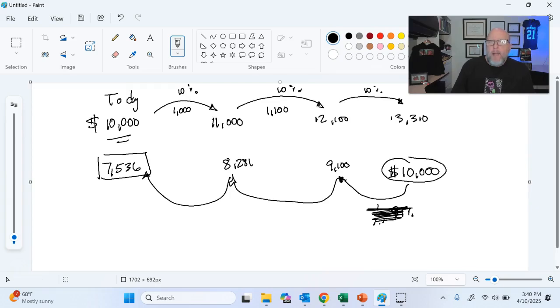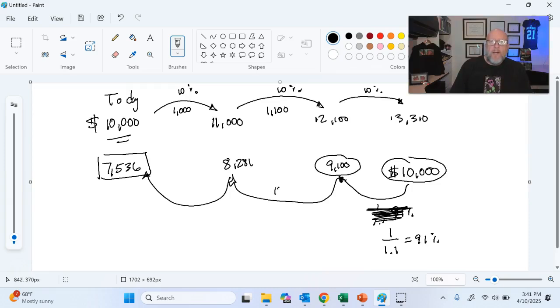So how do I work backwards, assuming that I'm going to earn 10%? And like I was saying, the formula is 1 over 1 plus the interest rate. And since the interest rate's 10%, it's 1 over 1.1, otherwise known as 91%. So I multiplied 10,000 times 91% to get 9,100.